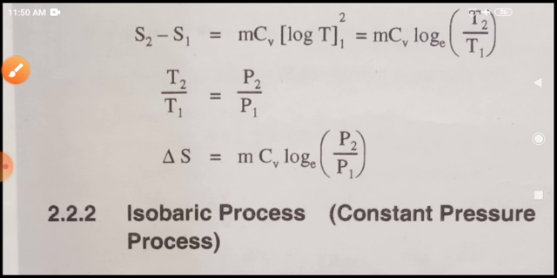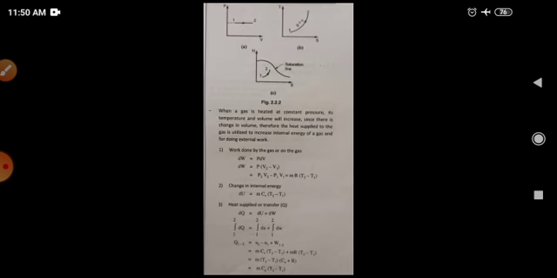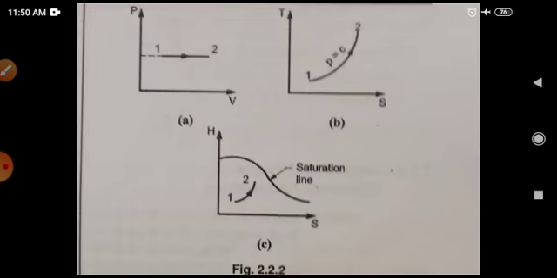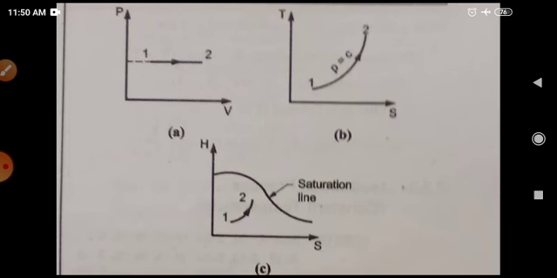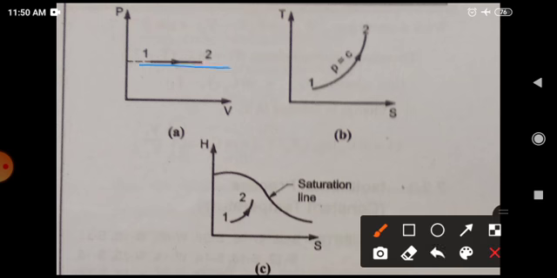Now let's see another process, that is the isobaric process, in which pressure remains constant. For the previous one, volume was constant. We have seen all these things. Now for this particular process, pressure is constant. You can see the pressure line is parallel to the volume axis. In the TS diagram it is represented like this, and in the HS diagram it is represented like this.